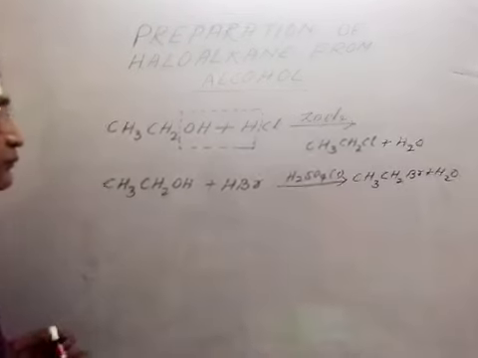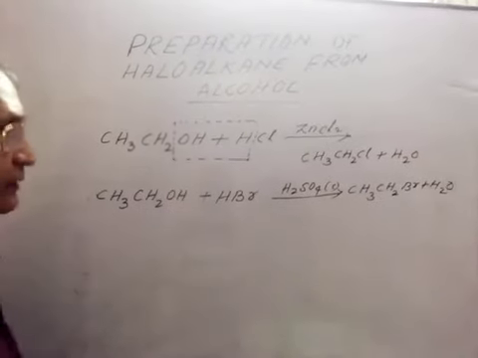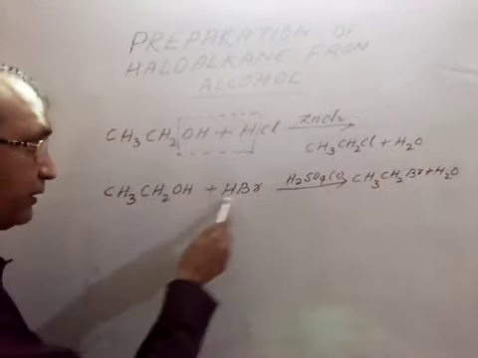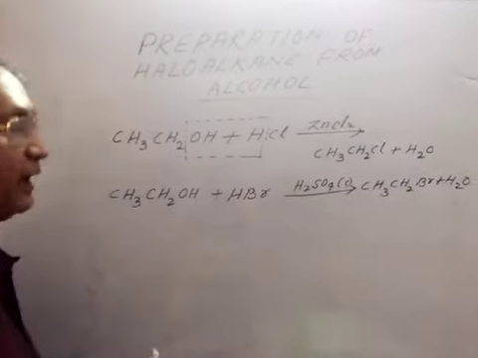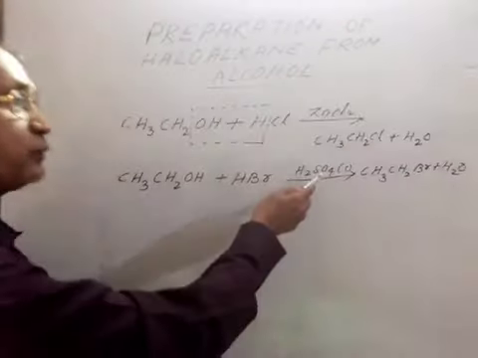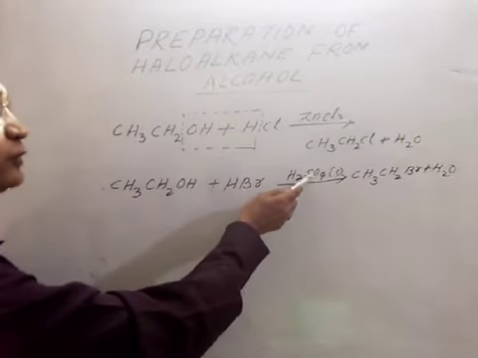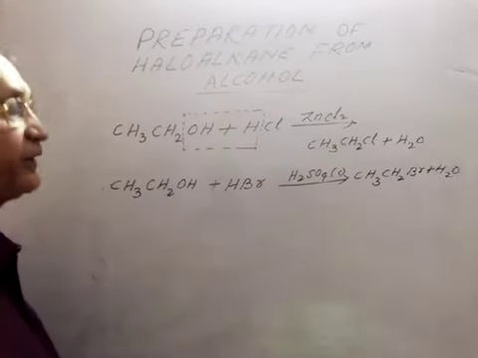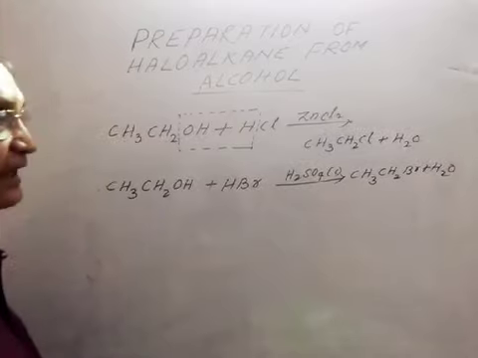Like that, if we consider KBr in respect of this HBr, then we see that this H2SO4 takes part in the reaction, not acting as catalyst.